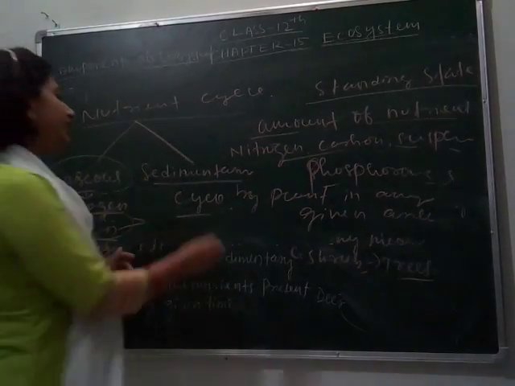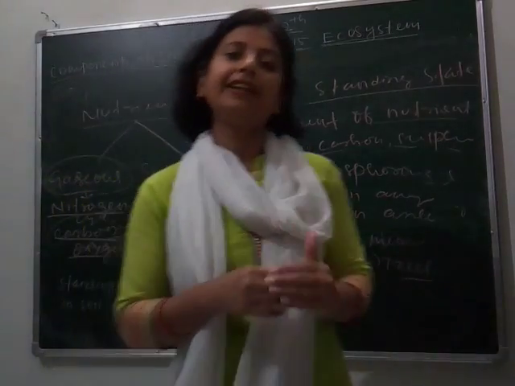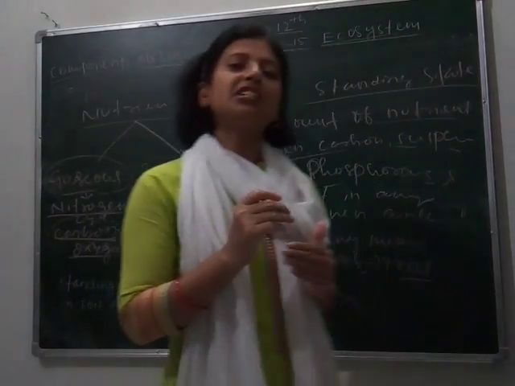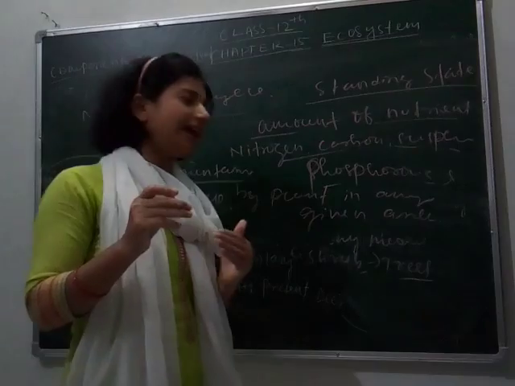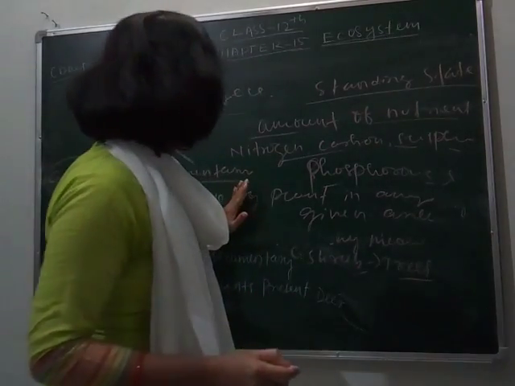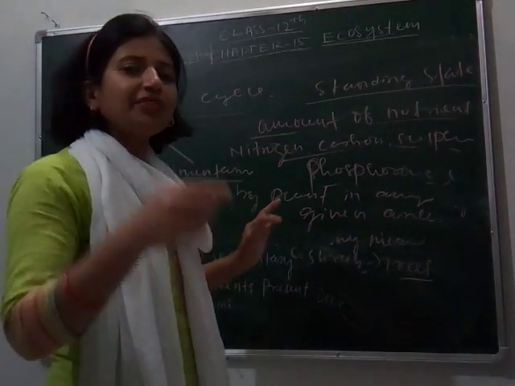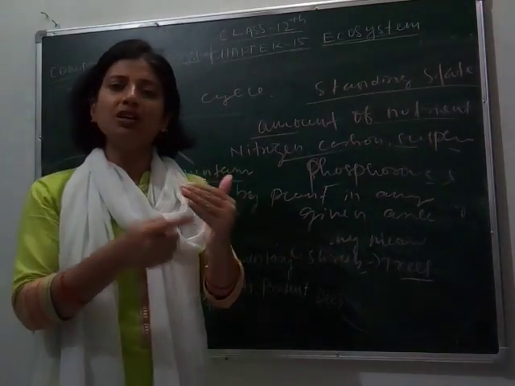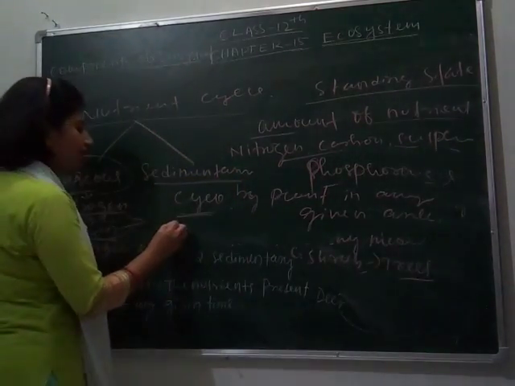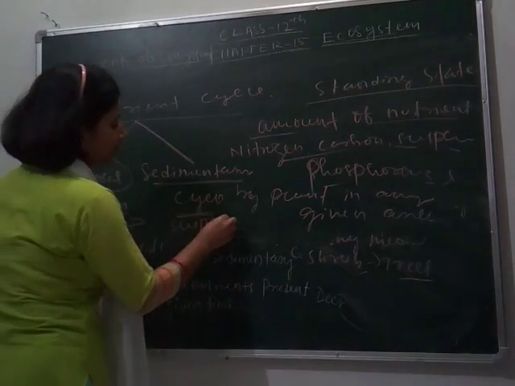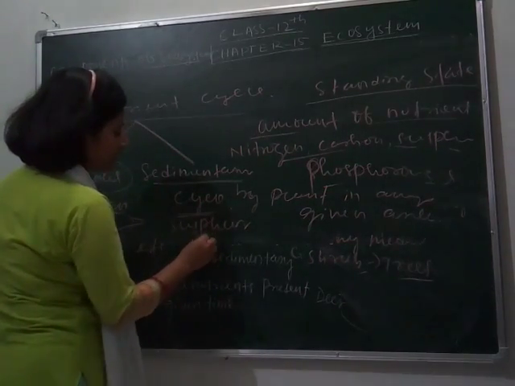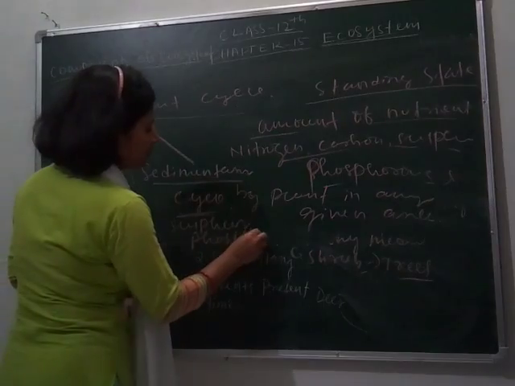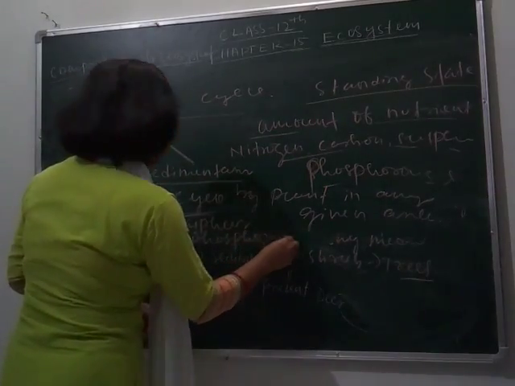Same for sedimentary cycle. Sedimentary cycle means when the cycle takes place through soil. Means the amount of nutrient that is retained by the plants or animals is again returned to the soil. Means taking from soil and again returned to the soil. So in this we will study about sulfur cycle and phosphorus cycle. So first let's understand carbon cycle.